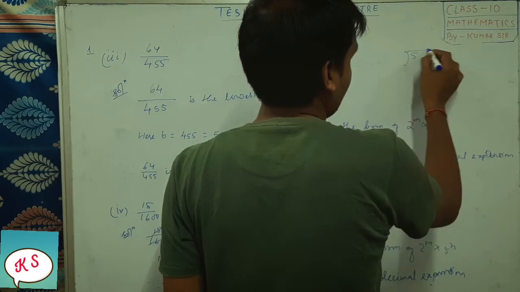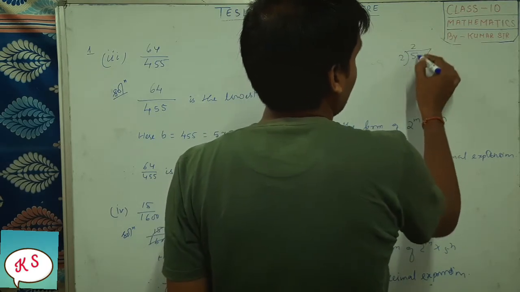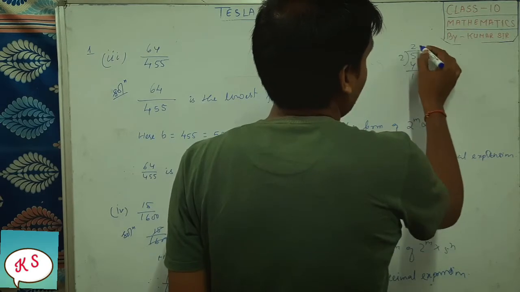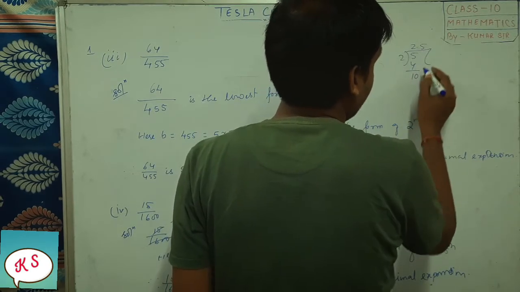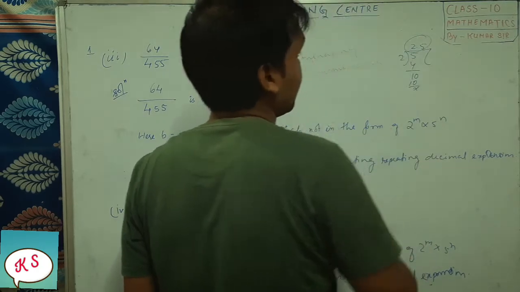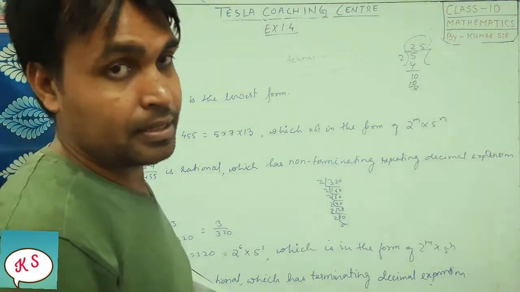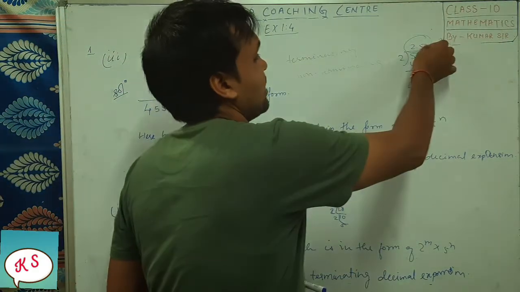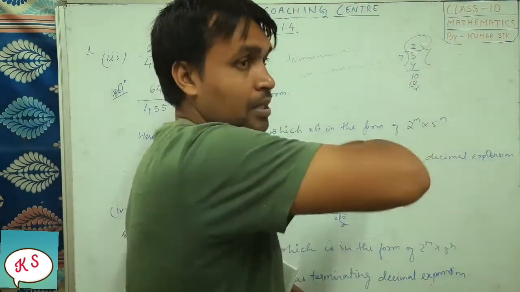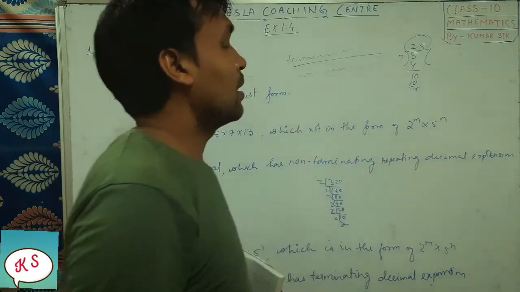5 divided by 2 will come out to 2.5, or 21 by 20 will be 1.05, right? So this is called a terminating decimal. Why? Because after some finite decimal places, it will be exactly divisible, it will get cancelled, right? So those are called terminating decimals.